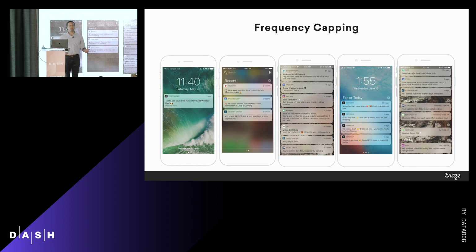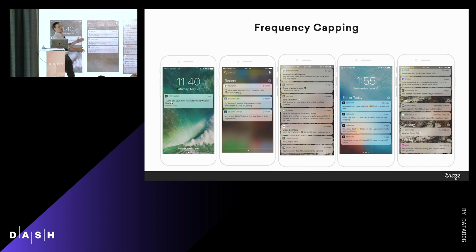But what is frequency capping? The first feature we're going to talk about that we released a performance improvement for. Basically, it's a global setting that allows marketers to set a message limit for a particular time window, for a particular channel. And it basically fixes this problem, right?